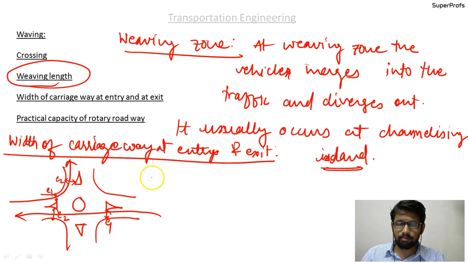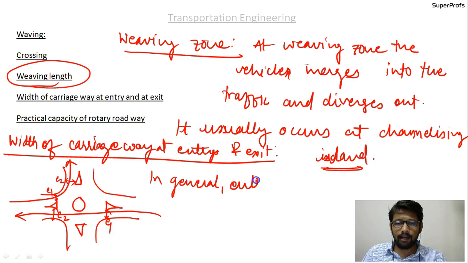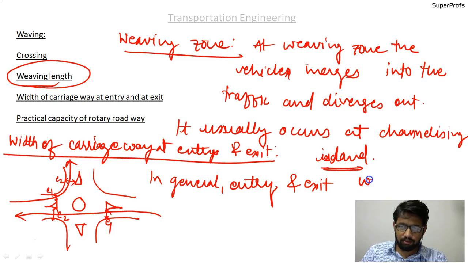In general, please write down, entry and exit widths are the same.